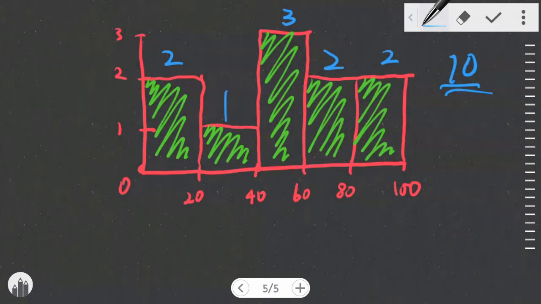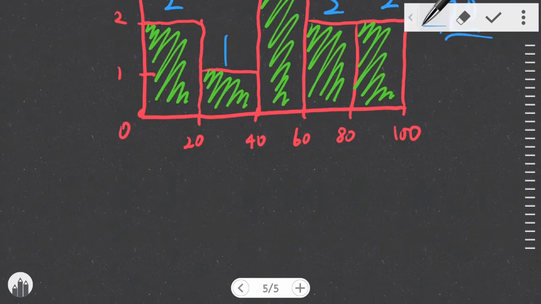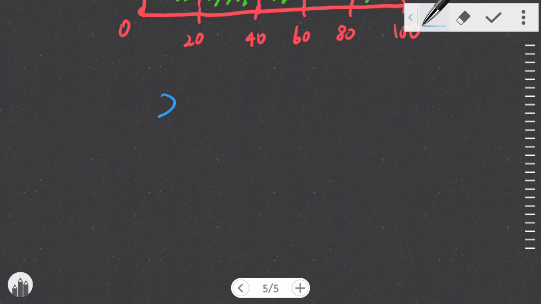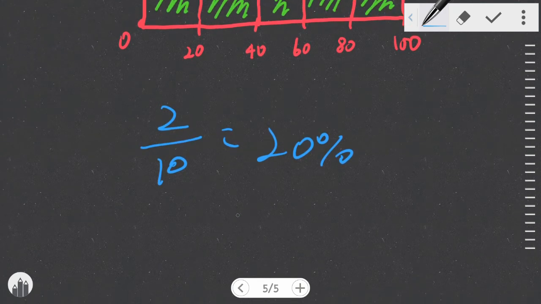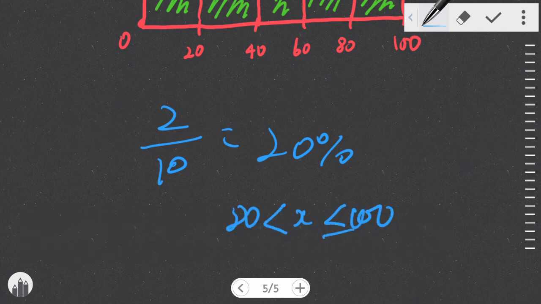If we are to see how many students are going to get grades between 80 and 100, based on this histogram, we can say 2 over 10, which is about 20% of the students are to get a grade between 80 and 100. This is an experimental probability.